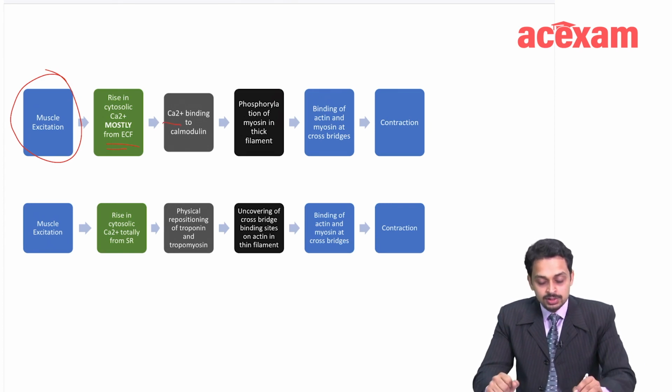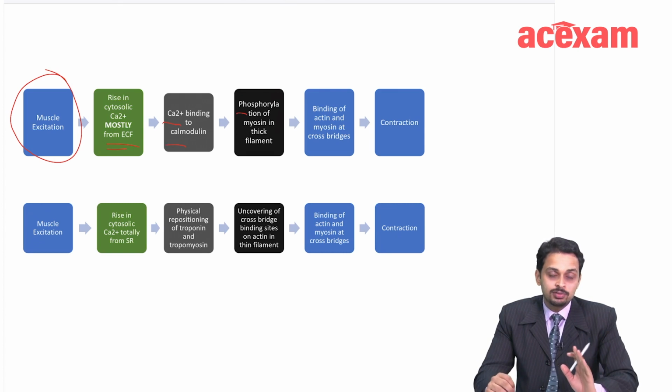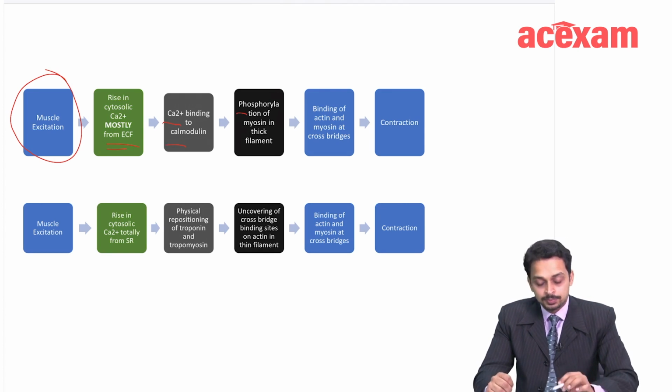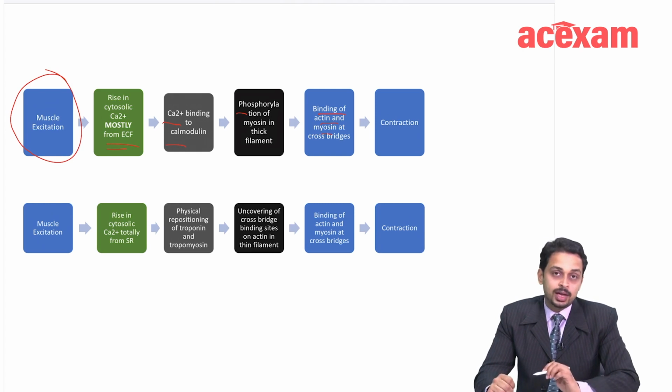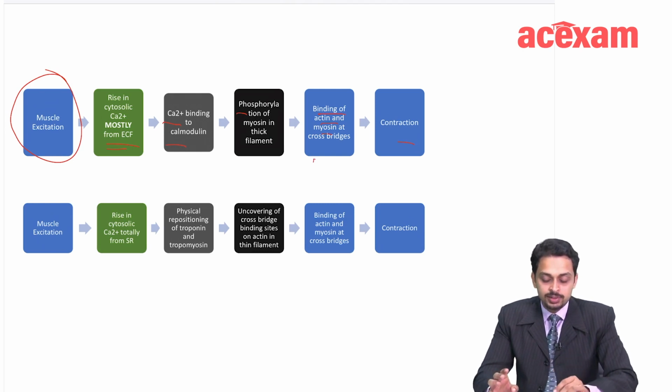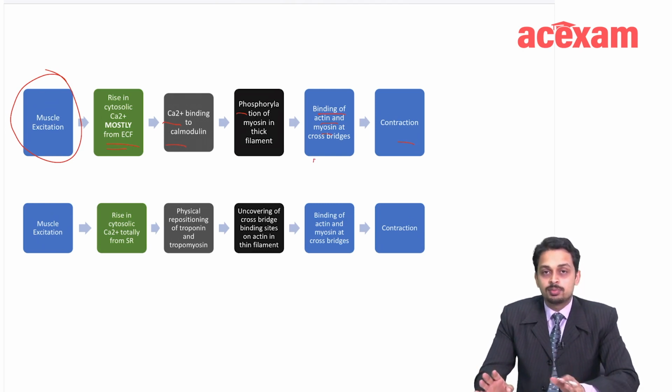Okay. Now this calcium, it binds to calmodulin, and there is phosphorylation of myosin in thick filament after that. This leads to the binding of actin and myosin and formation of cross bridges, which ultimately leads to contraction. This is about the smooth muscle.